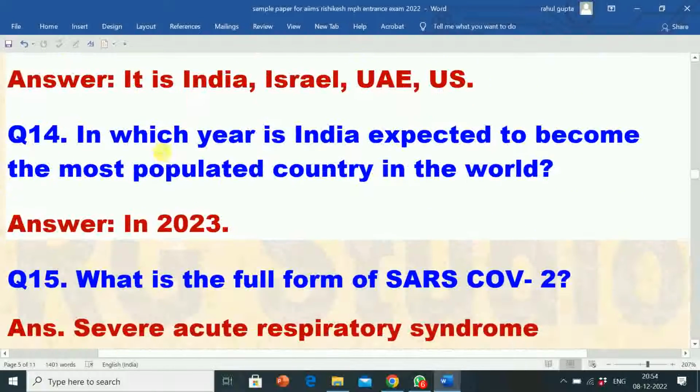Next question is in which year is India expected to become the most populated country in the world? Correct answer is 2023. In 2023, that is next year, India is expected to become the most populated country in the world.